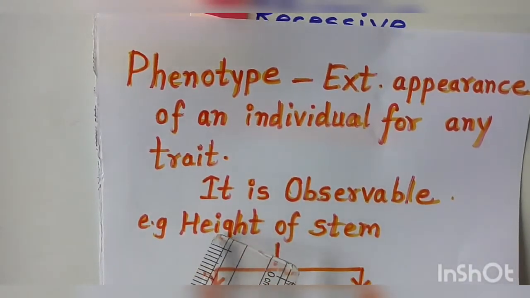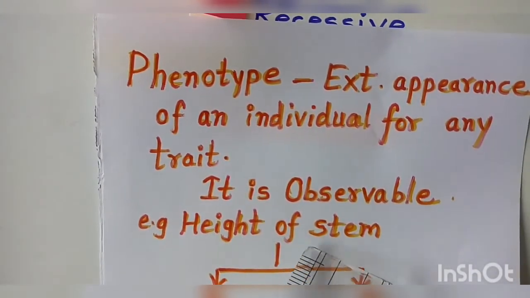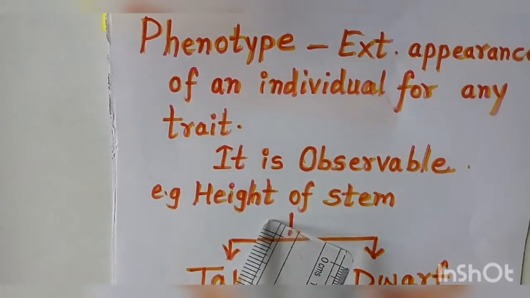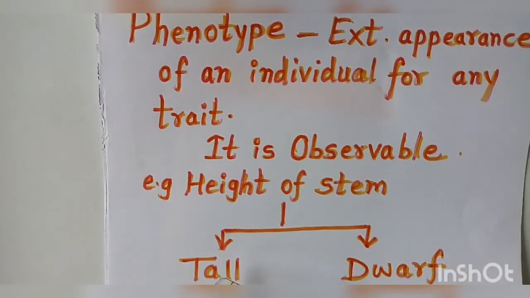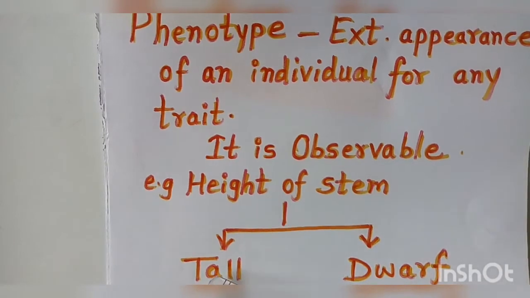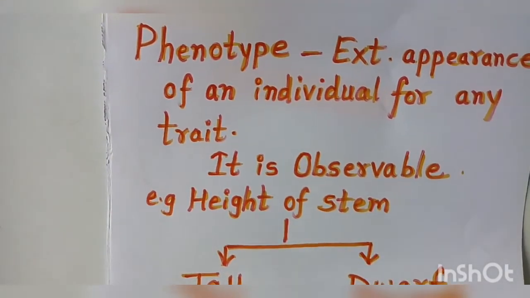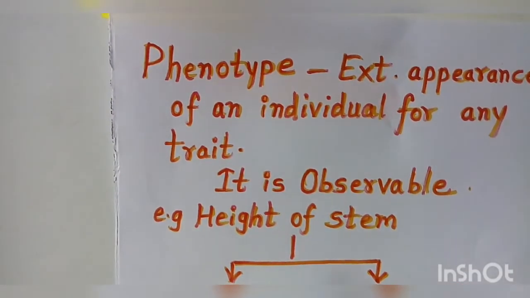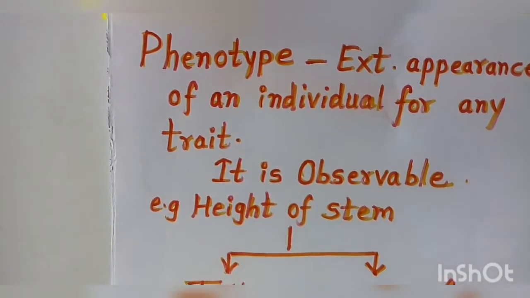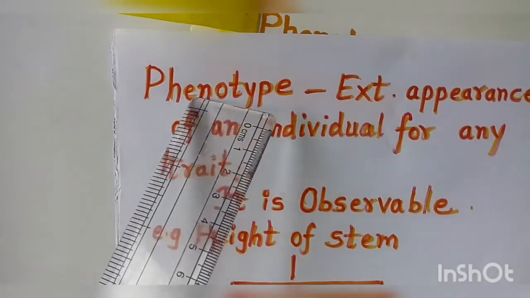For example, height of the stem. In height of the stem, we can see that the plant can be tall or it can be dwarf, and these can be seen with our naked eyes. That means these are observable characters. Hence it is called phenotype.